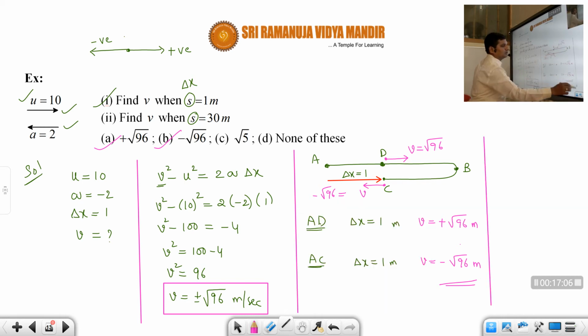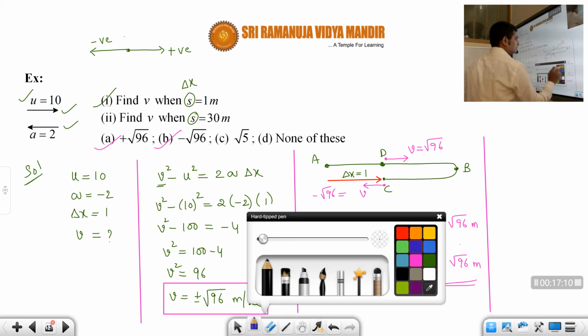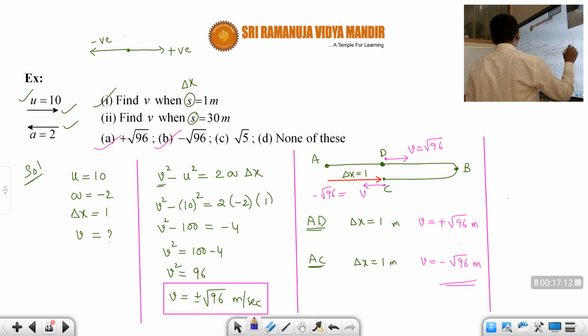Okay. So now let us use the same equation, students. So that means v square, this is the second part. For the second part, v square minus, I am writing directly u square. U square is how much, students? 10 square is equal to 2 times a, which is minus 2, into delta x. Delta x is how much, students? 30.